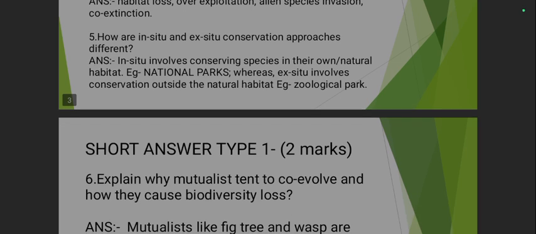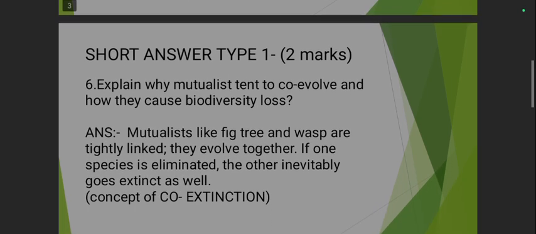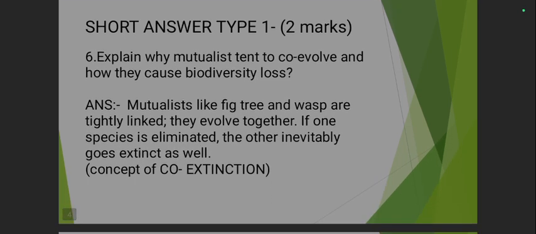Next question is how are in situ and ex situ conservation approaches different. So in situ में अपने ही रहने की जगह में कंजर्व किया जाता है और ex situ में बाहर लाया जाता है. So the answer will be: in situ involves conserving species in their own or natural habitat, for example national parks, whereas ex situ involves conservation outside the natural habitat, for example zoological parks. Next, moving to the 6 number question.